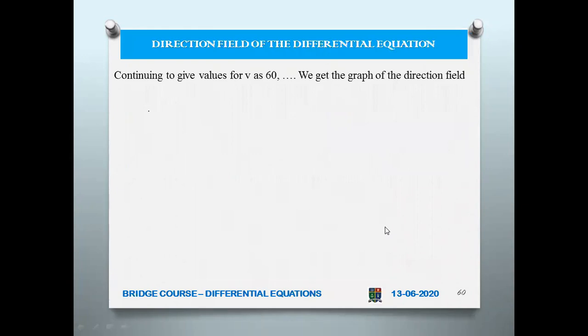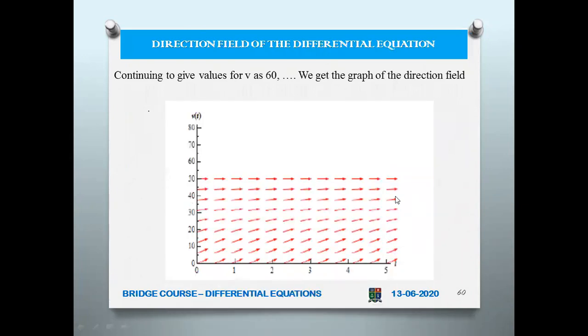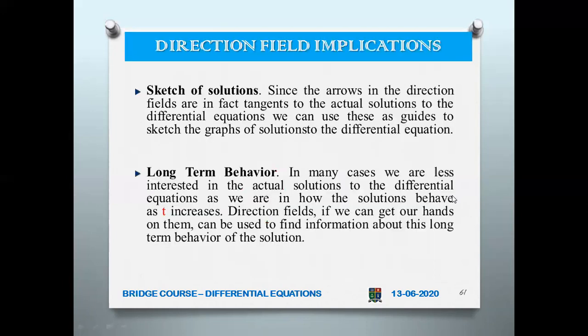Now, continuing to give values for v, as I told you, you continue to get points, and then you draw the graph, you will be getting the graph like this. So what does this give us? It gives a sketch of the solution. These are the implications. Since the arrows in the direction fields are in fact tangents to the actual solutions to the differential equations, we can use these as guides to sketch the graphs of solutions to the differential equation. So you can take this as the guide.